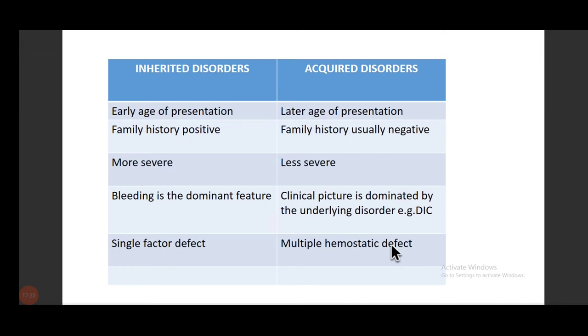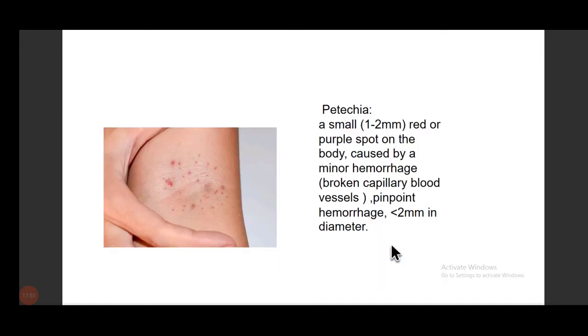For example, in DIC, the main reason is something else. The patient might have had some surgery or some gynecological procedure, and after that landed up in DIC. Then it can be multiple hemostatic defects.